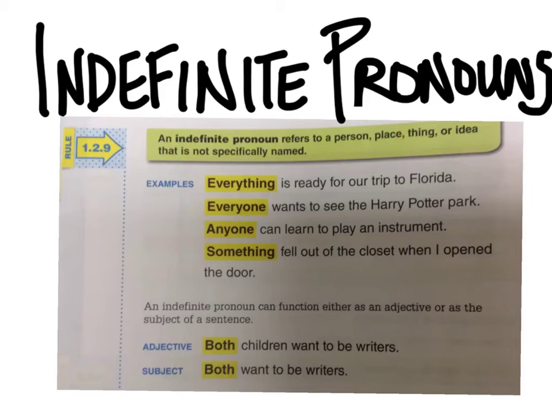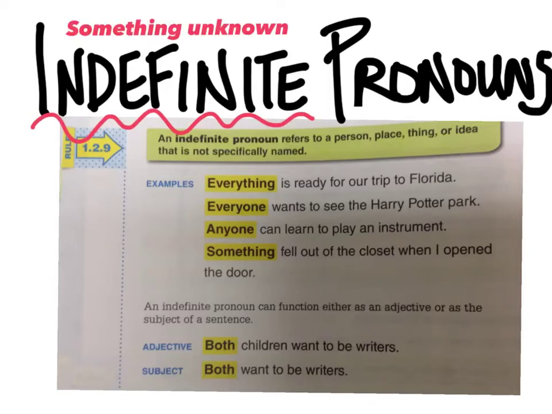The next type of pronoun that we're going to talk about are indefinite pronouns. This word indefinite means something unknown. So, an indefinite pronoun refers to a person, place, thing, or idea that is not specifically named, so it doesn't have a specific antecedent. Let's take a look at a few, shall we?